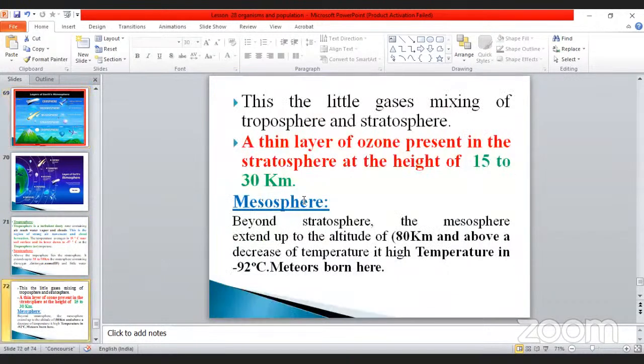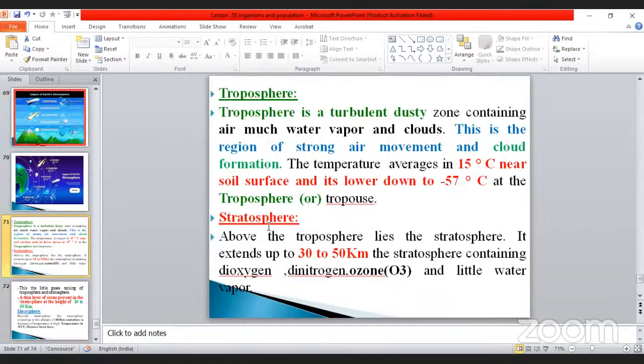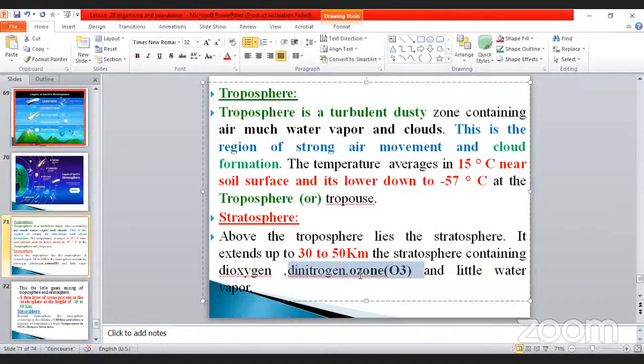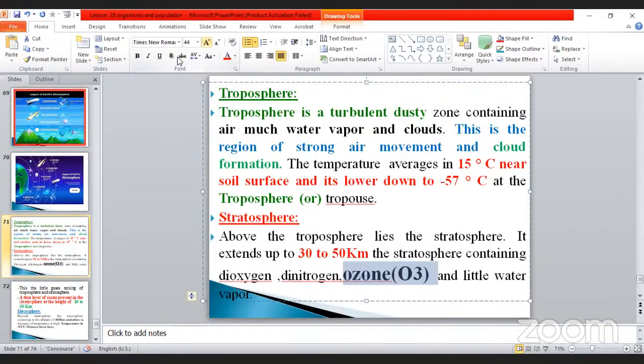Okay, and going to the next one, stratosphere. In the stratosphere, you must note two things. One is called ozone. Ozone is very, very important. The stratosphere is from how many kilometers? 30 to 50 kilometers. That is very, very important, my dear. So this is also another one.